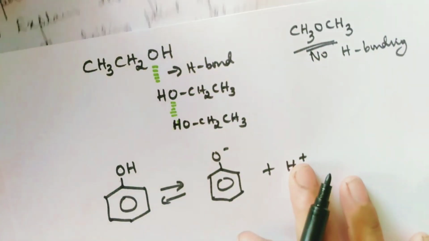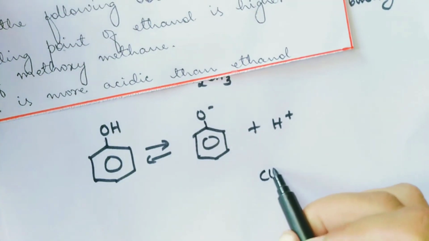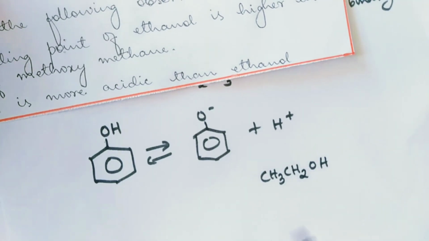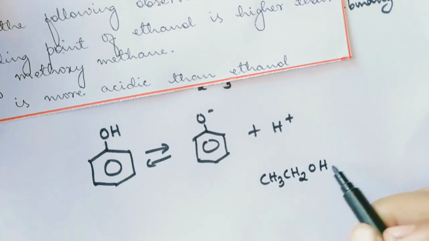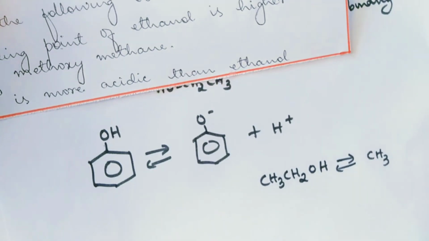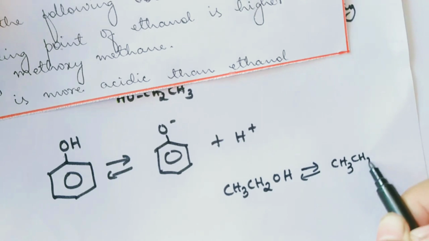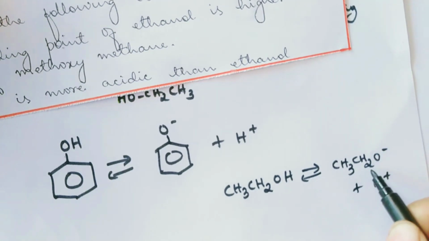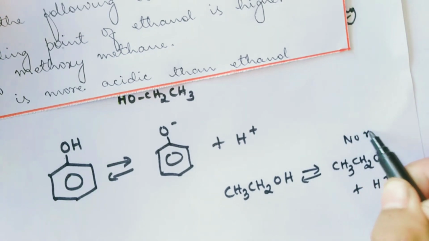Whereas ethanol, CH3, CH2, OH, when it dissociates, it gives an alkoxide ion and a proton. Now here we don't have resonance.